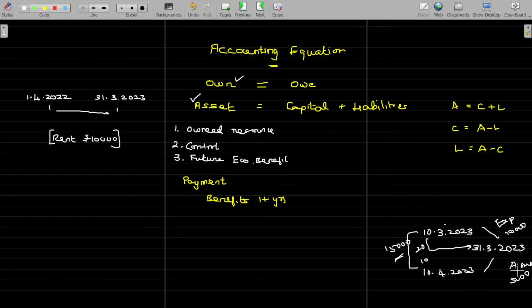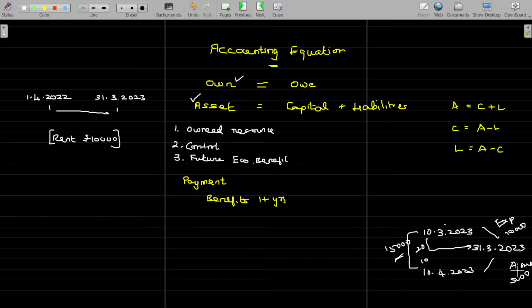In general, whatever rent you pay that will be enjoyable within a short span of time will be called an expense. Is that okay? Whatever payment you make that gives benefit for more than one accounting year, 31st March and later also you can enjoy, then that portion will be an asset. The enjoyability, the future economic benefit, that happens after 31st March will be your asset. If the enjoyability expired before 31st March, it is not an asset, it's an expense. Okay, rental is an expense.